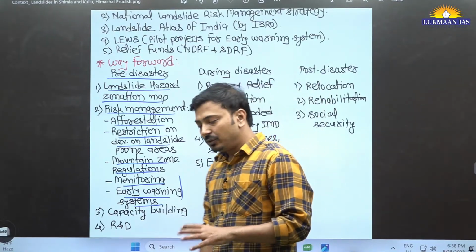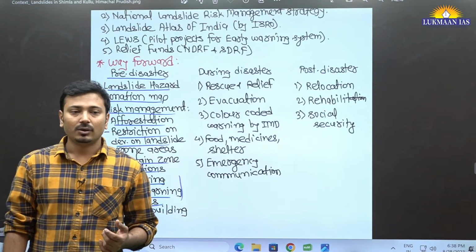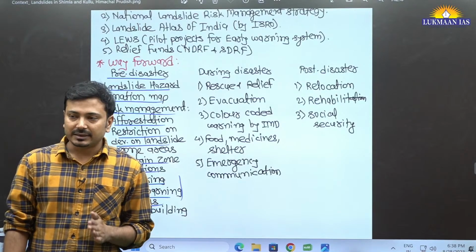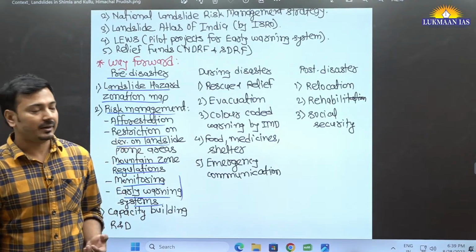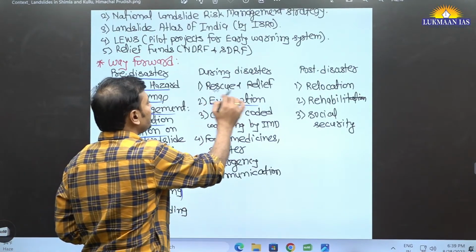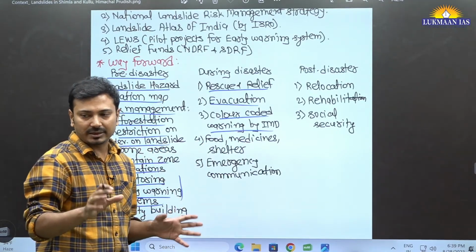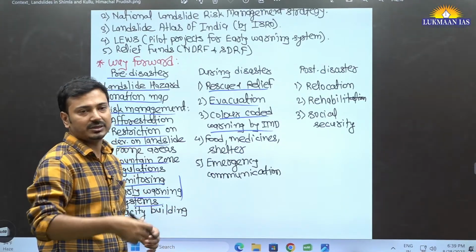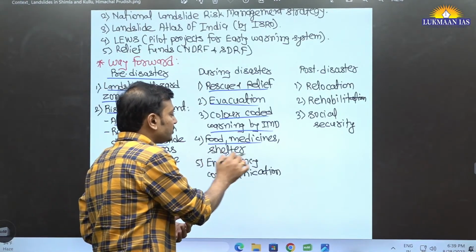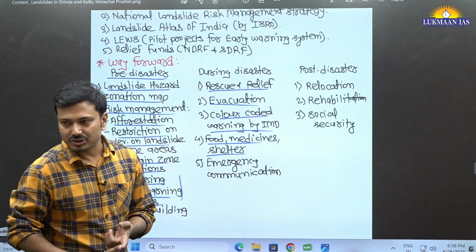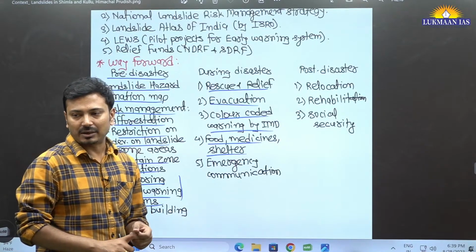Then during disaster, only two things should be focused on, and that is rescue and relief. Even once the warning is given, people can be evacuated from the region beforehand itself. So evacuation, rescue and relief, and yes, the color coded warning system by IMD. They give warnings 12 hours before, 24 hours before, so evacuation is easy when such warning is given. Then food, medicine and shelter. So ensuring the supplies of essentials in the shelter homes or relief camps. That is part of relief.